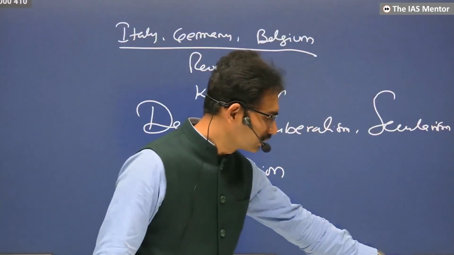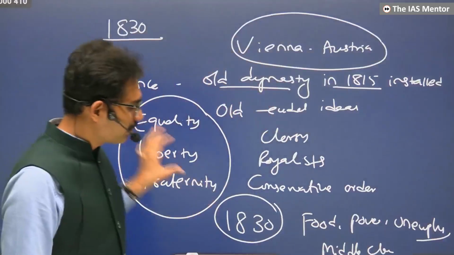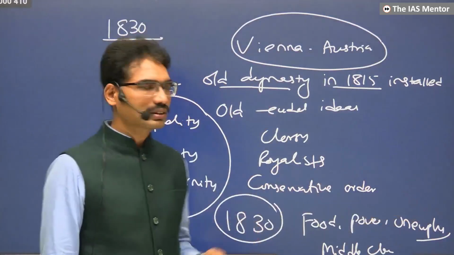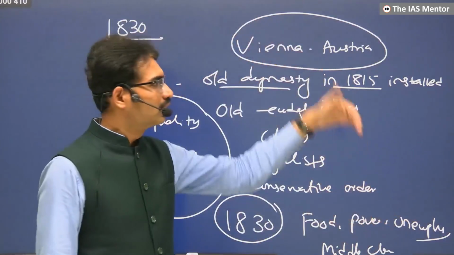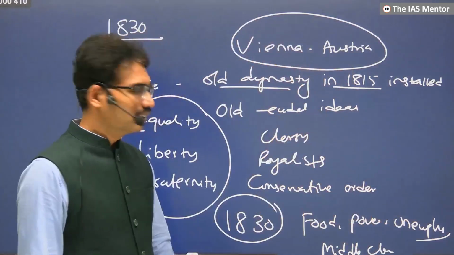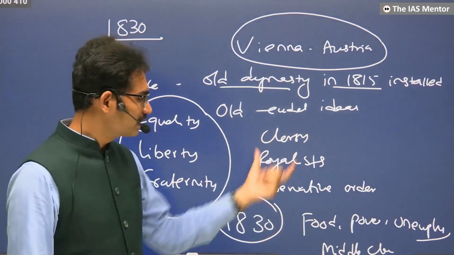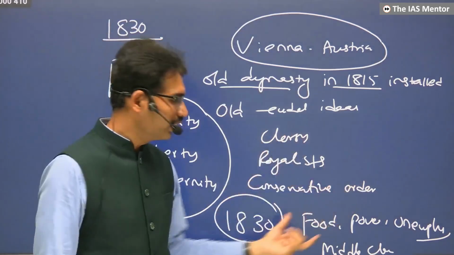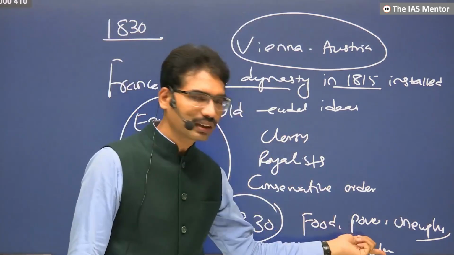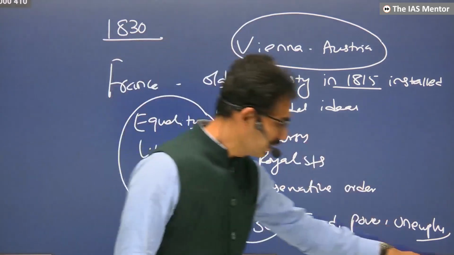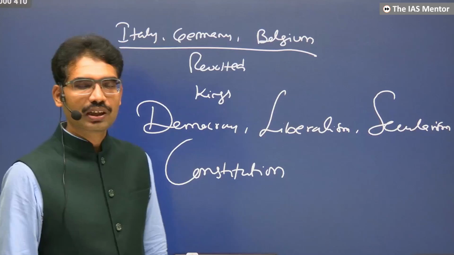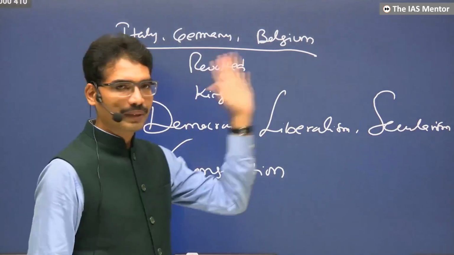For another 18 years, the same situation went on. A new order came. Again, new royalists came, new clergy. The conservative order was once again going on, and once again people were facing this. Once again, France erupted. Whenever France sneezes, Europe catches cold.